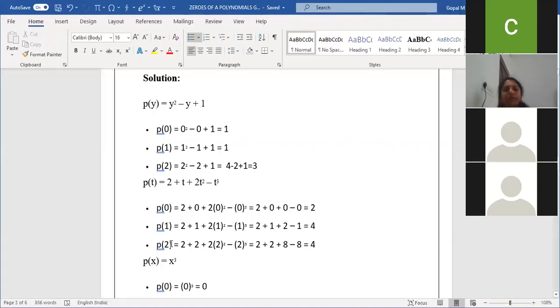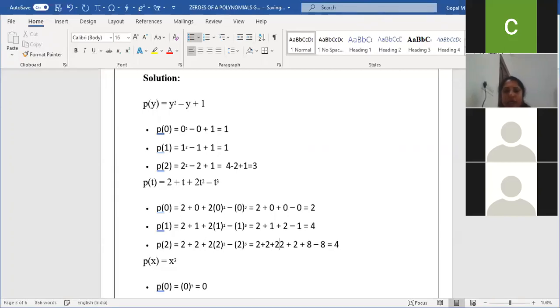P of 2. In the given equation, apply 2. 2 plus t value 2, plus 2 into 2 square. Here 2 square is 4.